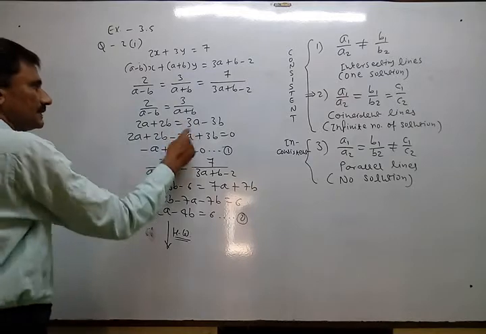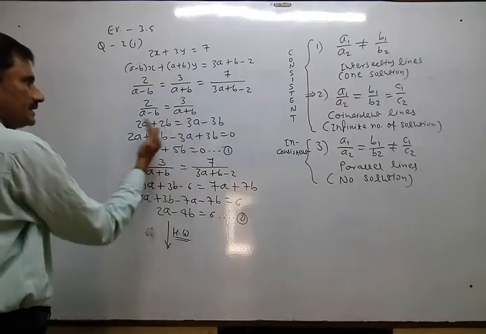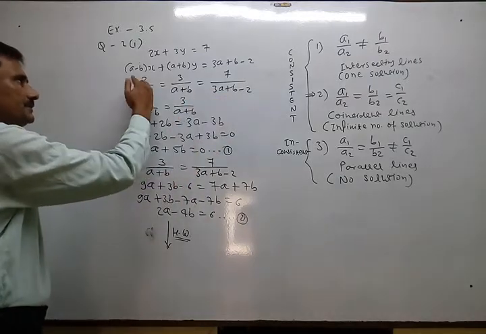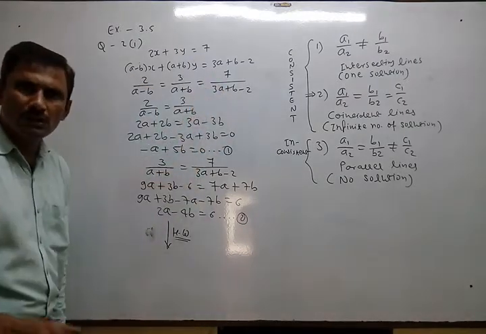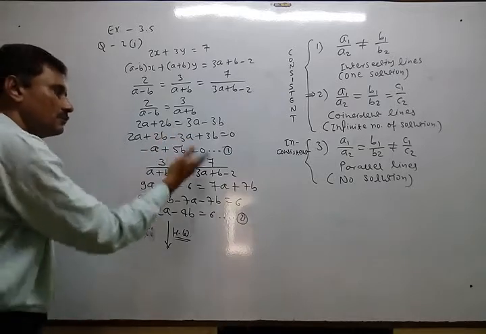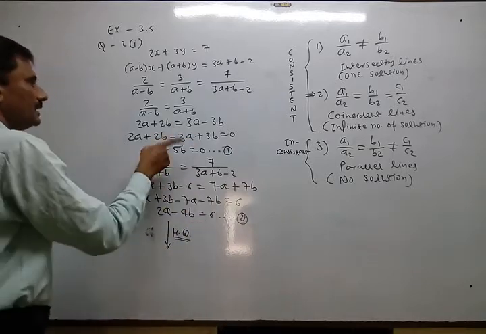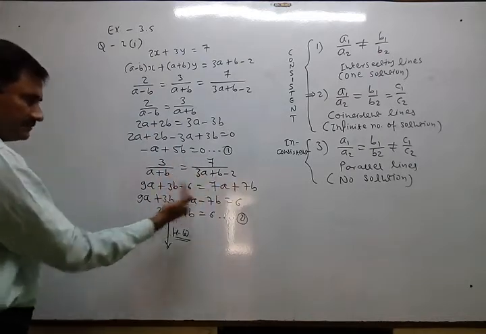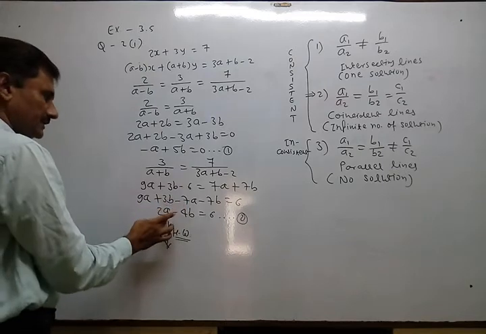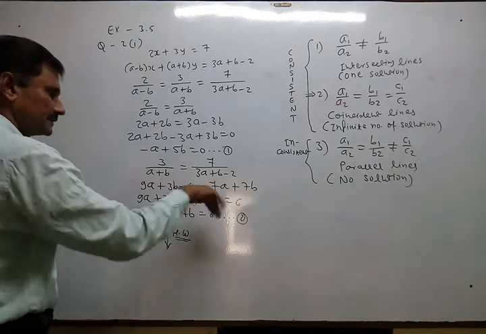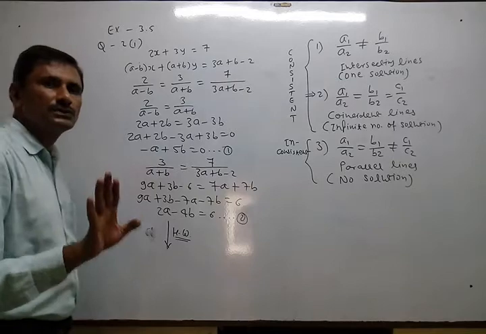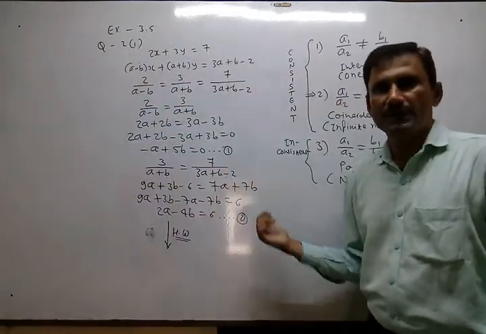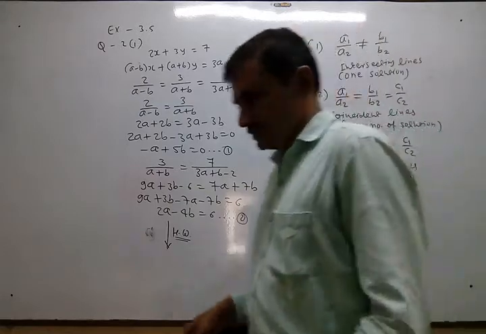Then cross multiply. So 2a plus 2b, 3a minus 3b. That comes here both. So minus a plus 5b equal to 0. Now second and third. Otherwise if you want you can compare first and third also, but any two comparisons are needed for two equations. So again 9a plus 3b minus 6 is equal to 7a plus 7b. Shifted here also, so 9 minus 7 is 2, 3 minus 7 is minus 4, and 6 goes there, so plus 6. Now you just have to solve, preferably by the elimination method. It is the most convenient method. So you just solve it.